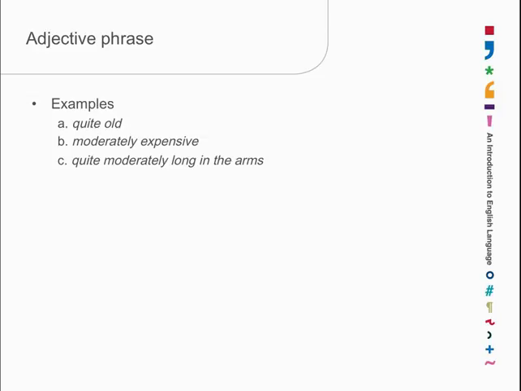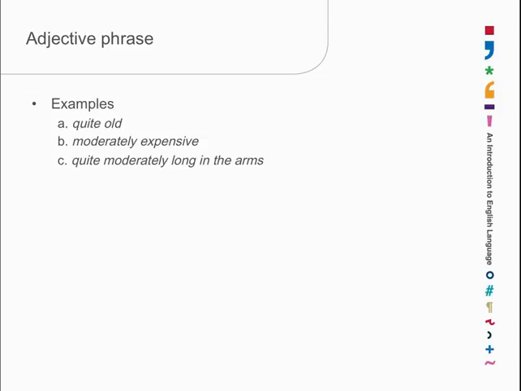Which of these is the head? Well, quite moderately is a phrase. Quite is telling us about moderately. And in the arms is also itself a phrase. It's a prepositional phrase. Both of them are telling us about long. Quite moderately tells us how long, and in the arms is telling us where whatever it is is long. It might be a shirt, for example, that's long in the arms, or a person. So in the arms is telling us about the long. So long is the head.